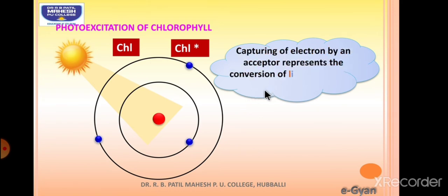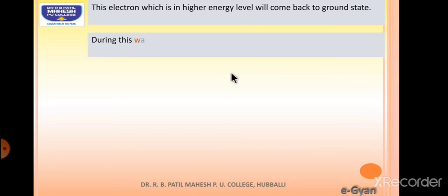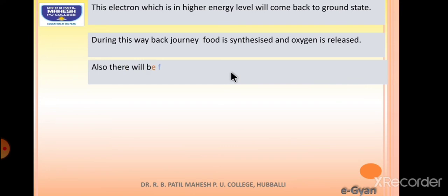Capturing the electron by an acceptor represents conversion of light energy into chemical energy. How it occurs, that we are going to discuss. So it is called a photochemical event. So this electron which is in higher energy level will come back to ground state. During this way back journey only, food is synthesized. Also there will be formation of ATP. So this is important, students.